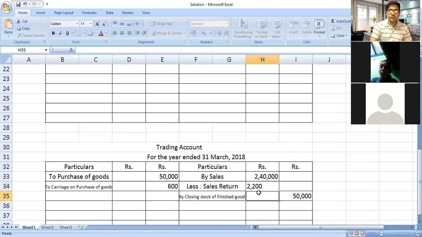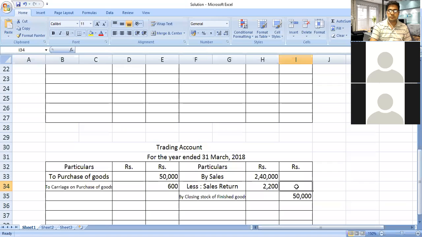Now from this, the rest of the value, how much? You have to find out 2,40,000 minus 2,200. How much did you get? Use your calculator, use your brain, and find out the value. It's 2 lakh. Many got it. Yes, 2,37,800 is right. Right.